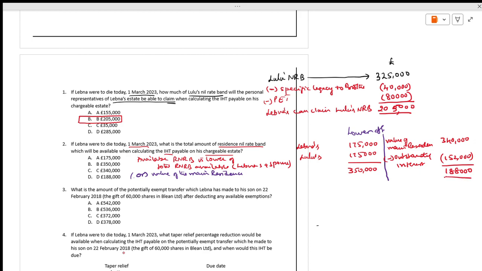Very straightforward. You have to take the RNRB of both husband and wife, the spouse, and make a comparison. When you are making the comparison, which is the lower value? The lower value is 188. That is the answer.